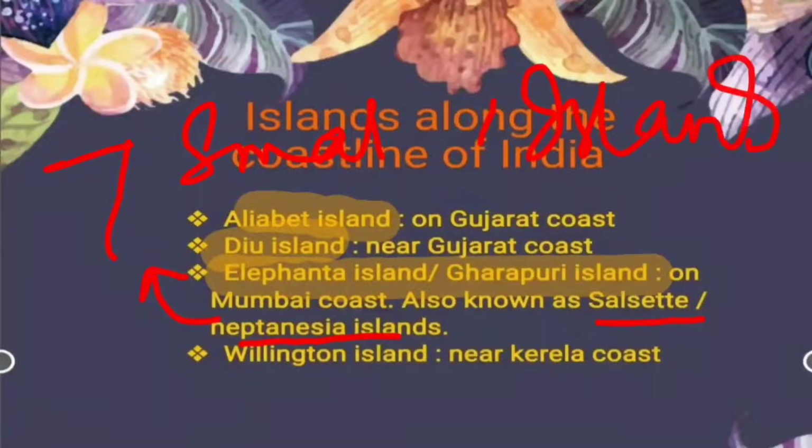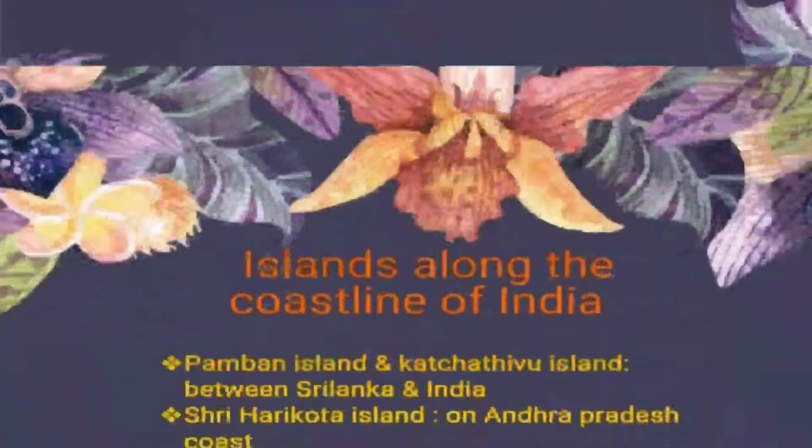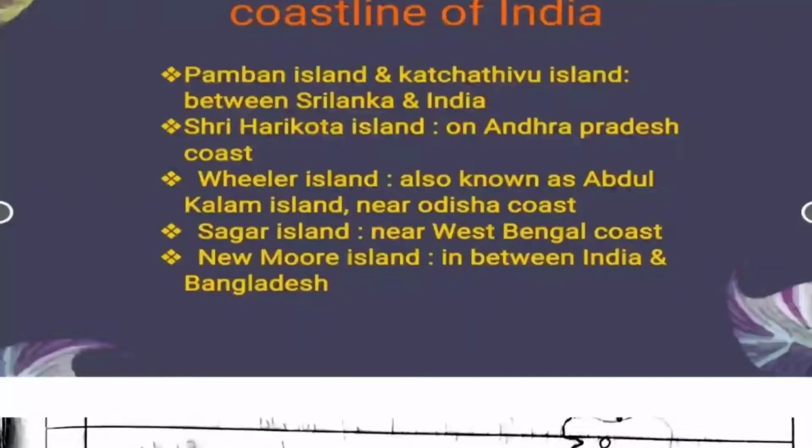Now moving to Willingdon Island, which is present near the Kerala coast. On this Willingdon Island we have a very renowned port called Kochi Port. Moving forward, the Pamban Island and the Katchatheevu Island are the islands between Sri Lanka and India.